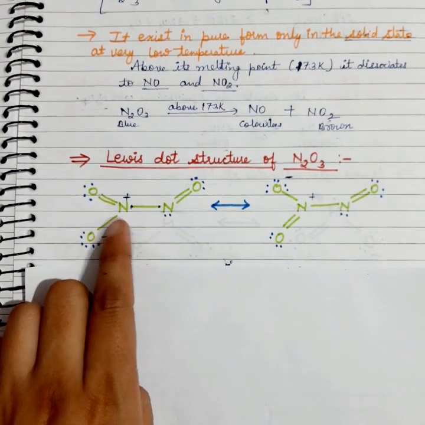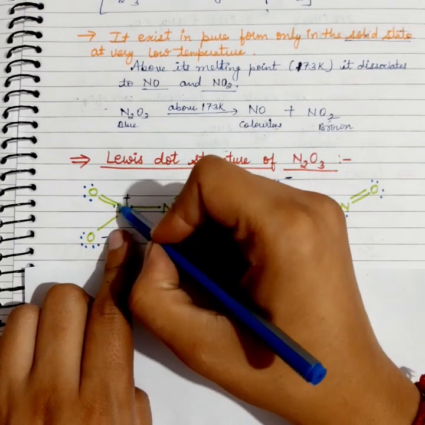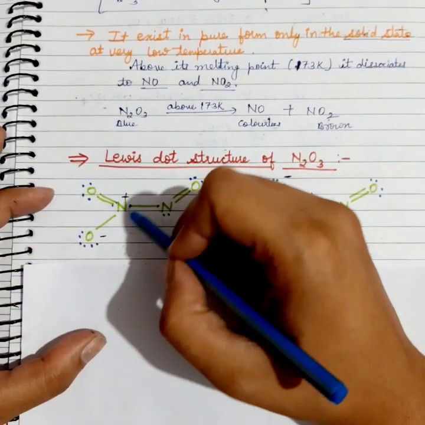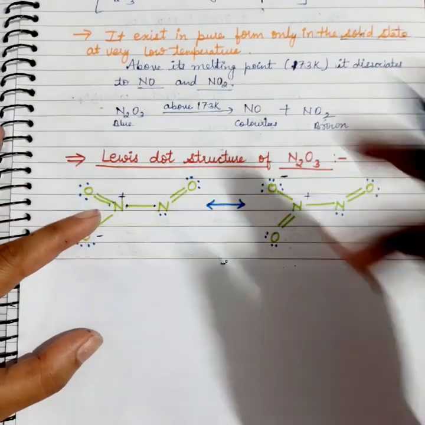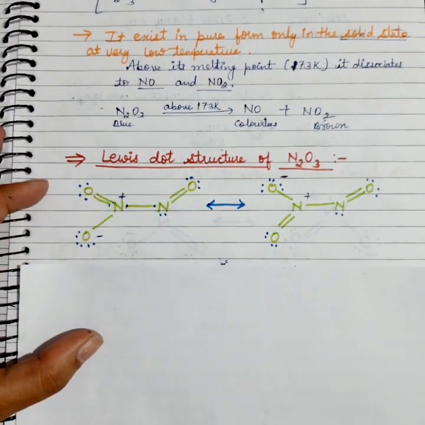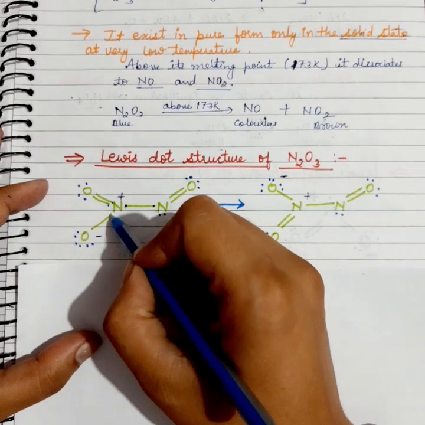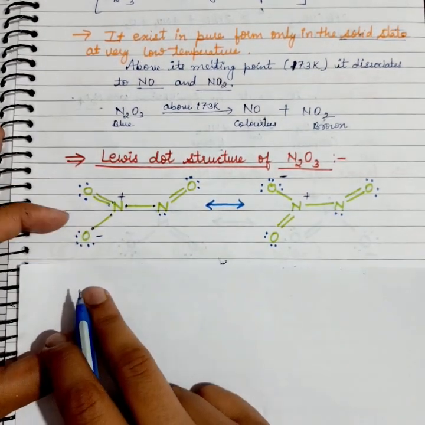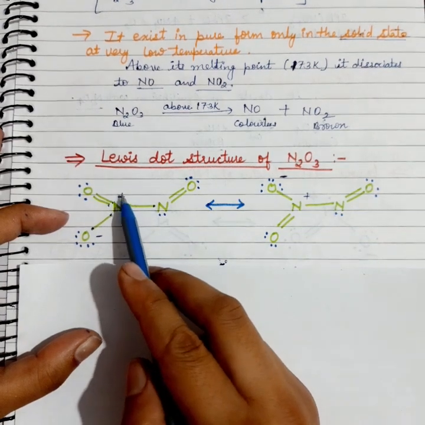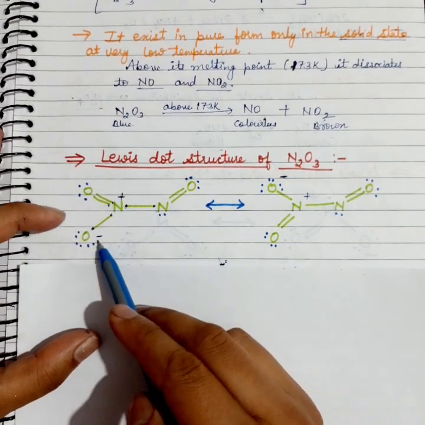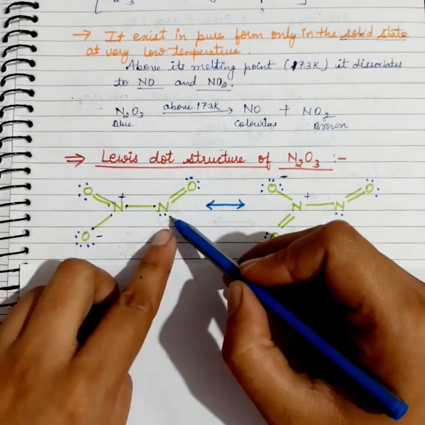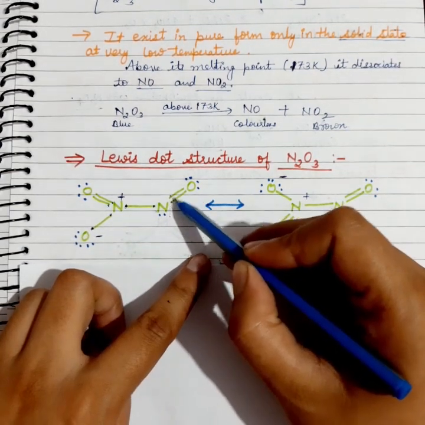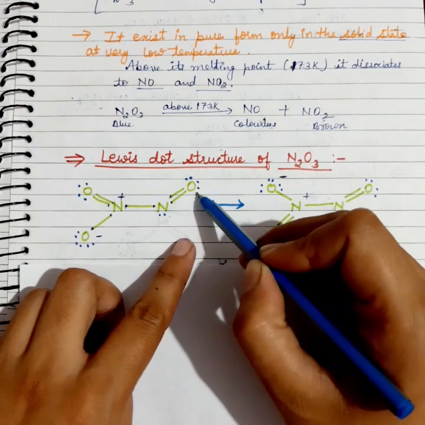But now, as we know the valency of nitrogen is 5, and as it forms bonds with 3 electrons, it has only 2 electrons left, so it donates or coordinates its 2 electrons to the oxygen and forms a single bond here. So the nitrogen will get positive and oxygen will get negative. And this nitrogen here is sharing its 2 electrons with the other oxygen and forming a double bond.